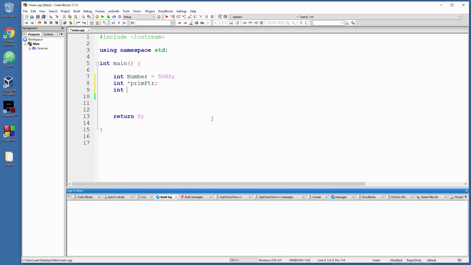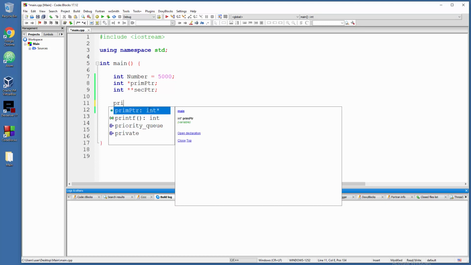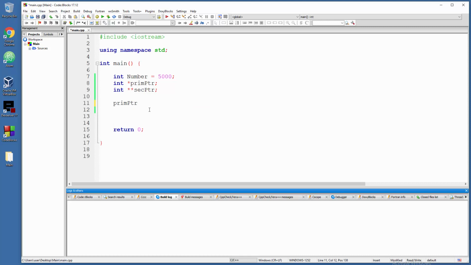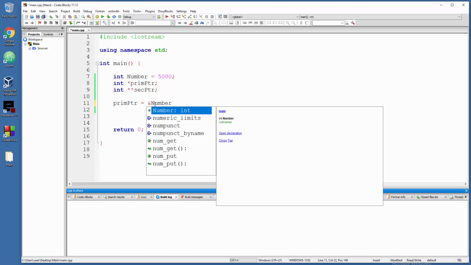Well, you're gonna use two stars, like secondary PTR, and down there we will do the allocation. So let me type that. The first thing is the primary pointer, and that needs to lead to this container. So we are grabbing the address of this variable, so ampersand and the number container is the target.